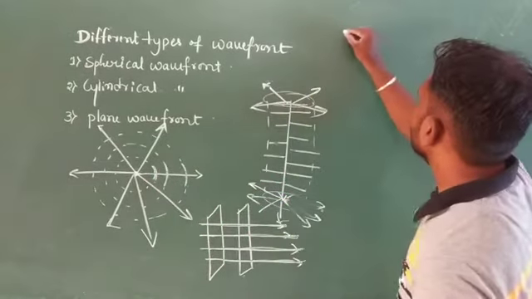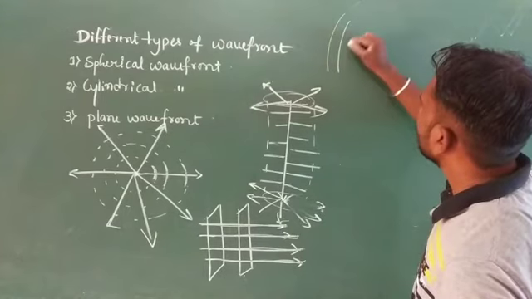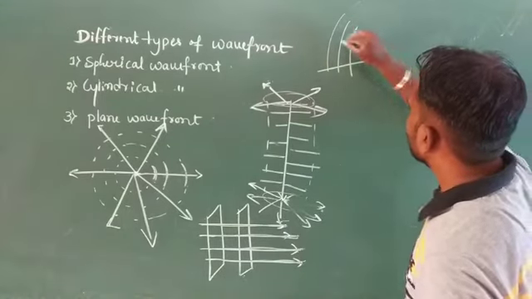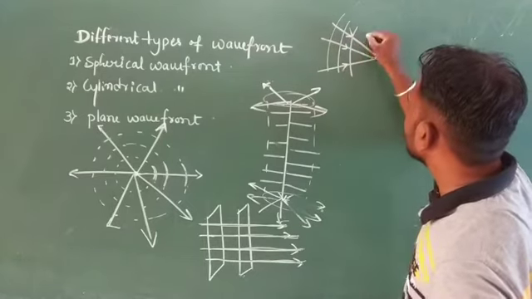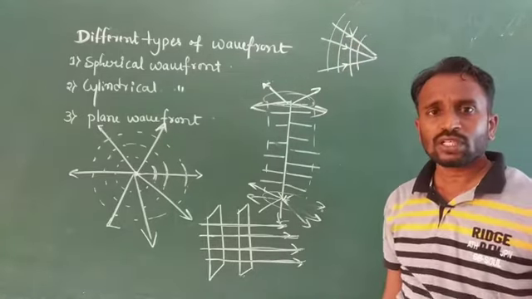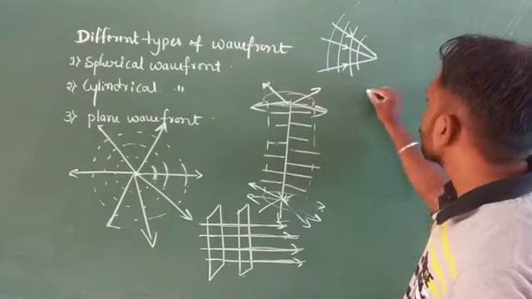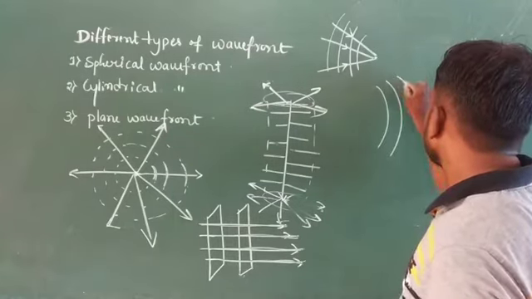Yes, so these rays of light meet at a single point. For example, here this one is a spherical wavefront. It means a number of light rays meet at a point. Okay, so this one we consider a converging beam. Suppose here we consider a number of wavefronts.